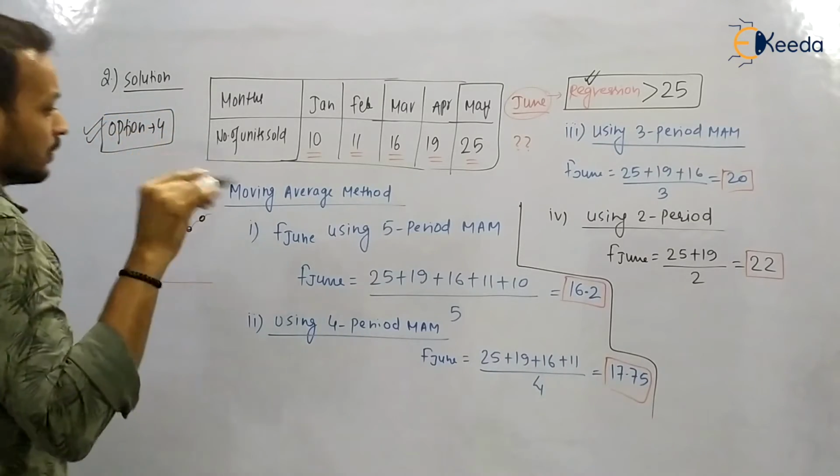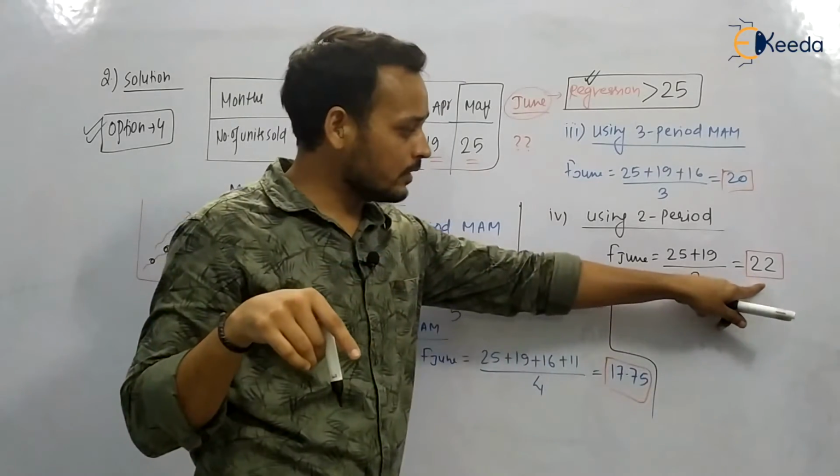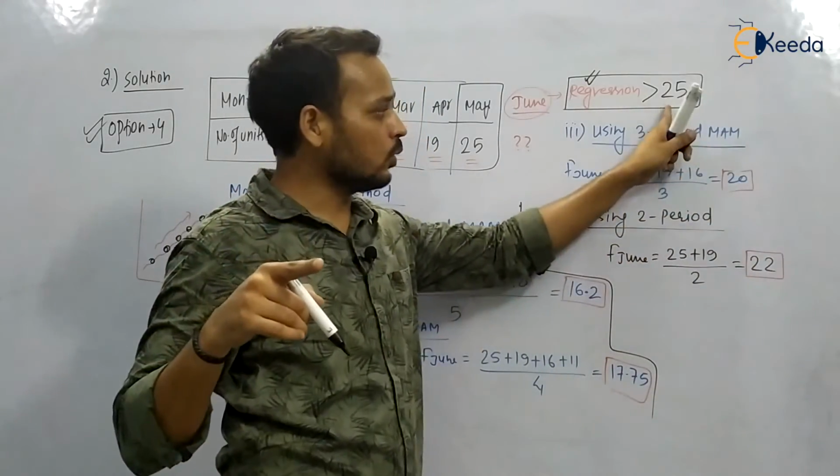So we have got the answer, but we will check. The first option is correct, that moving average is not able to forecast a higher value as compared to regression.